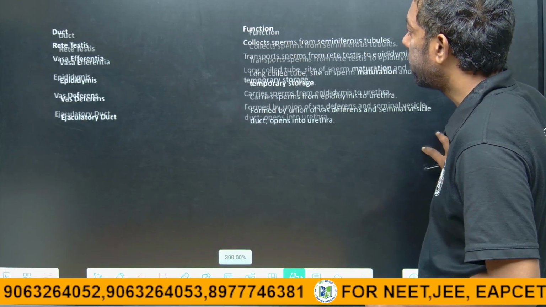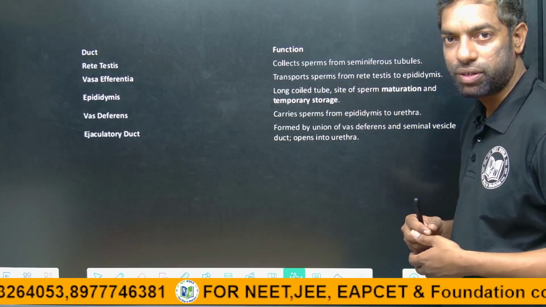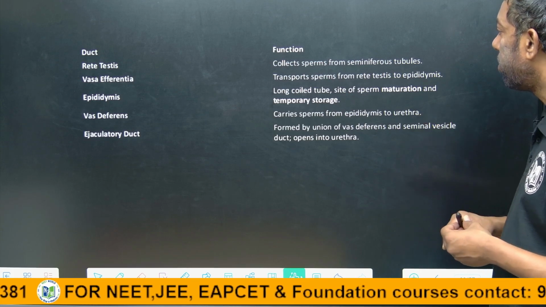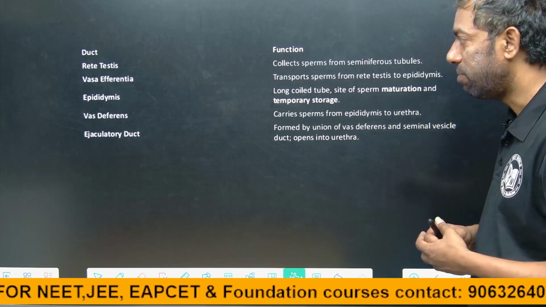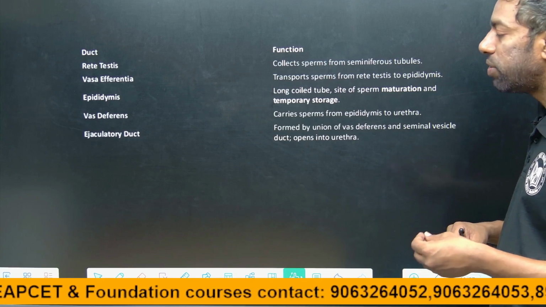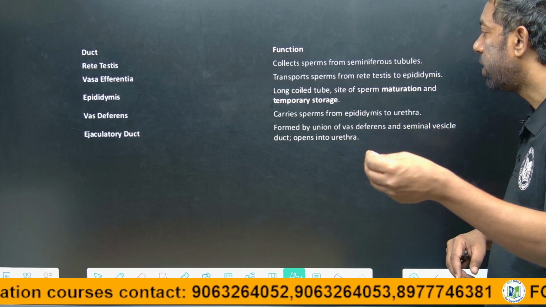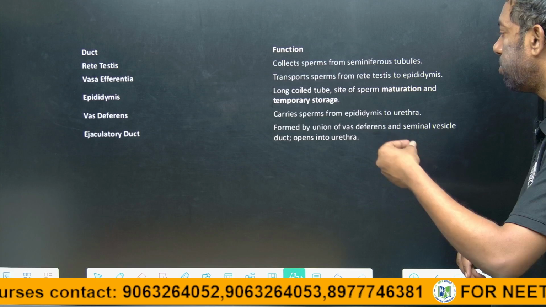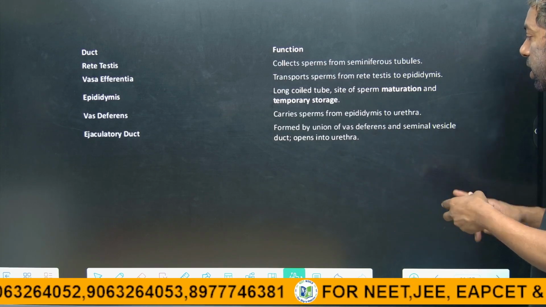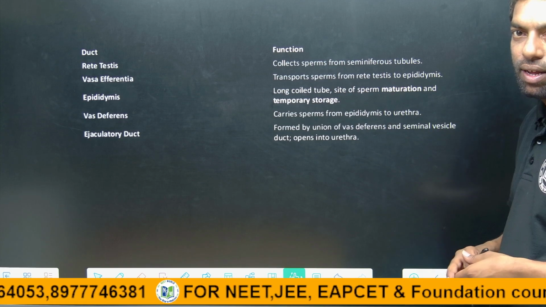Accessory ducts and their functions. Rete testis collects sperm from the seminiferous tubules, as we know. Vas efferentia transport the sperm from the rete testis into the epididymis. Epididymis is a long coiled tube, the site for maturation and temporary storage of the sperm. Vas deferens carries the sperm from the epididymis towards the urethra. Ejaculatory duct is formed by the union of the vas deferens and seminal vesicle duct, opening into the urethra. This is an important slide for the exam, guys.